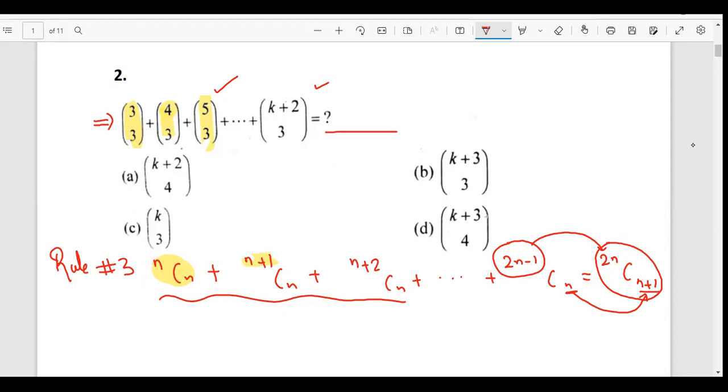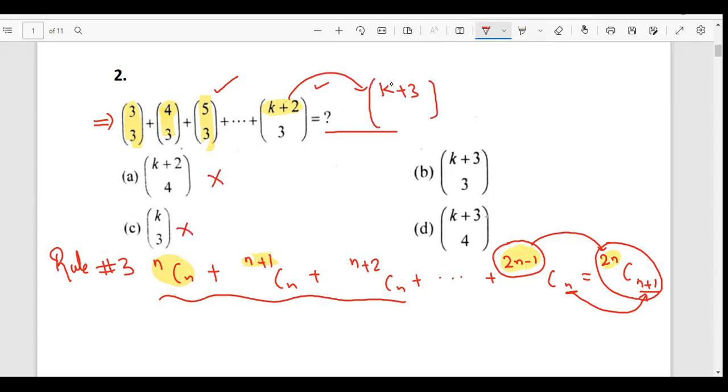Now all the options are in terms of k. What I can see is, very good, Saad, well done. What I can see is that this number right here is converted to 2n, so I need to add 1. So I have k plus 2 here. This k plus 2 would become k plus 3. This means I would have (k+3)C something.